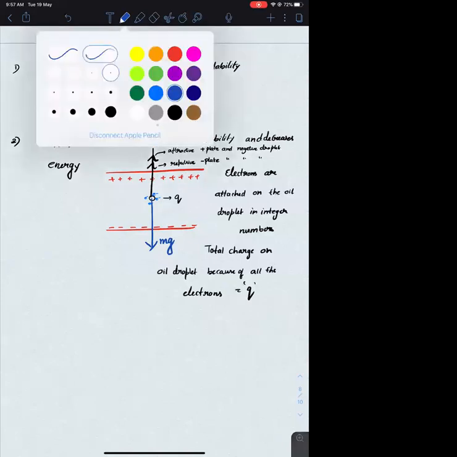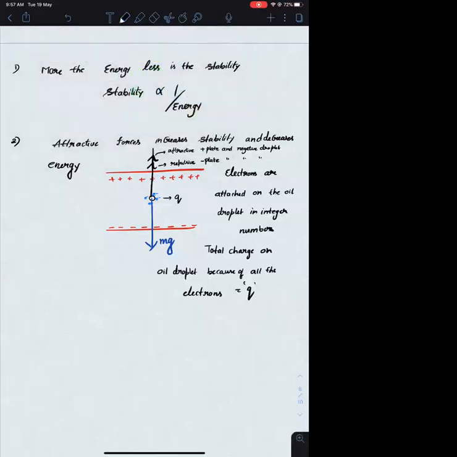If the upward forces balance the downward forces, what will happen? It will become neutral.